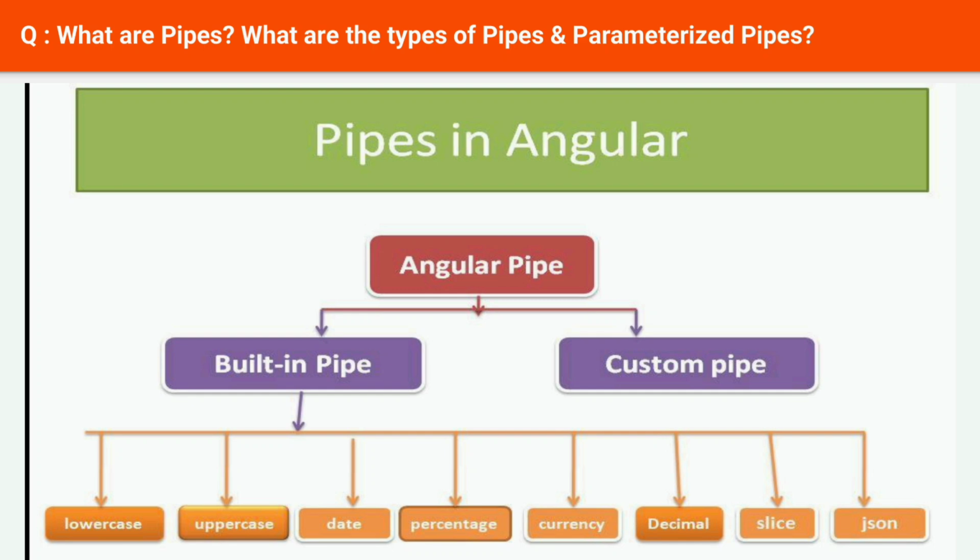A pipe can accept any number of optional parameters to fine-tune its output. The parameterized pipe can be created by declaring the pipe name with a colon and then the parameter value. If the pipe accepts multiple parameters, separate the values with colons. Let's take a birthday example with a particular format, dd, mm, yyyy. The parameter value can be any valid template expression, such as a string literal or a component property.